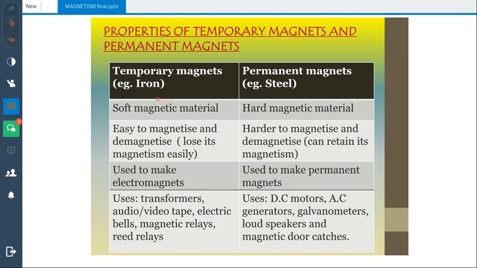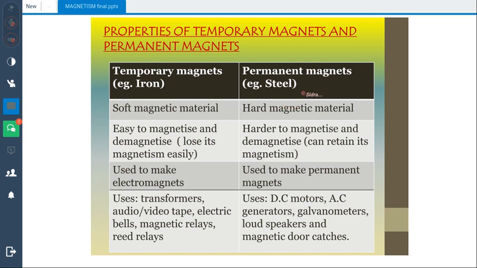Now, what are the properties of a temporary magnet? A temporary magnet is basically a soft magnetic material. It is easy to magnetize and demagnetize. It can lose its magnetism easily. It is used to make electromagnets. It is used in making transformers, automated relays, electric bells, and magnetic relays. Electric bells and magnetic relays are also a part of the syllabus, and we will read about these topics later, in the chapter which we will be discussing later on.